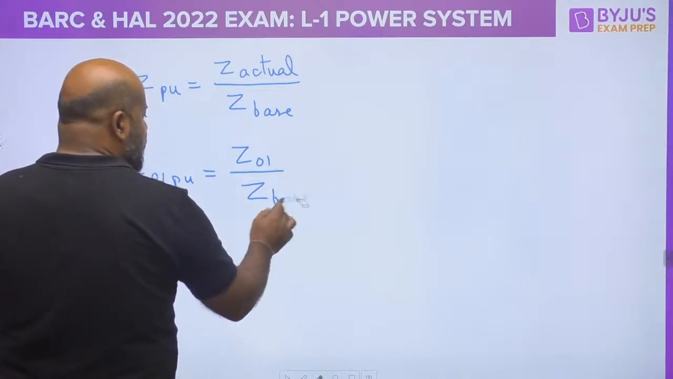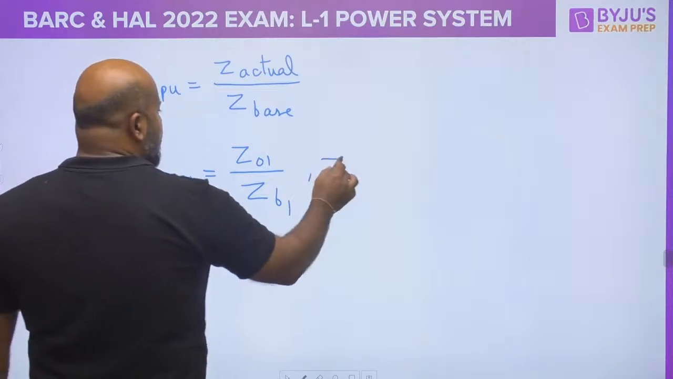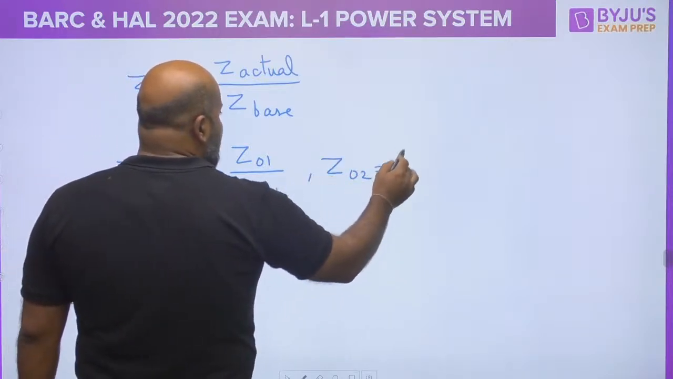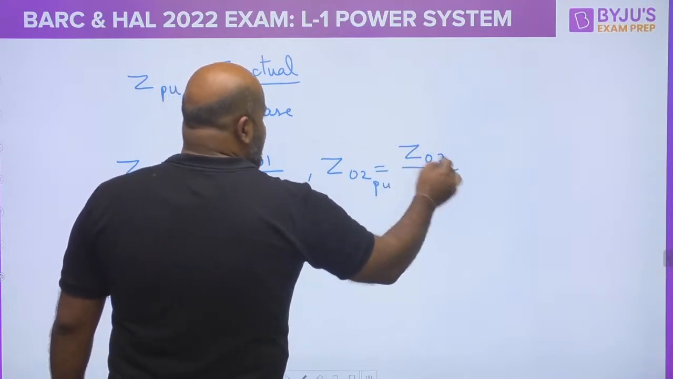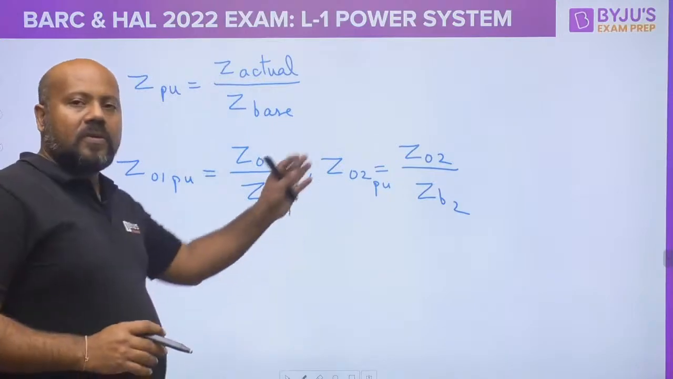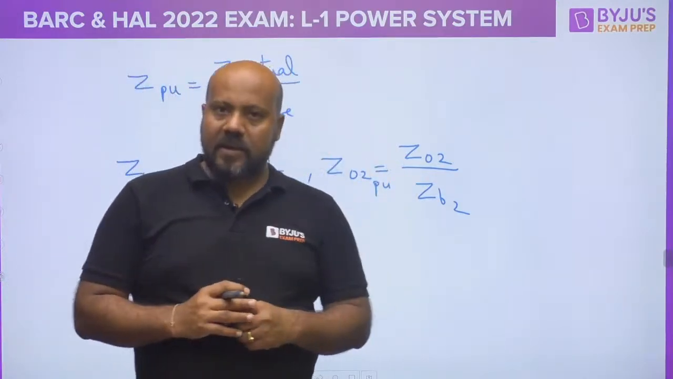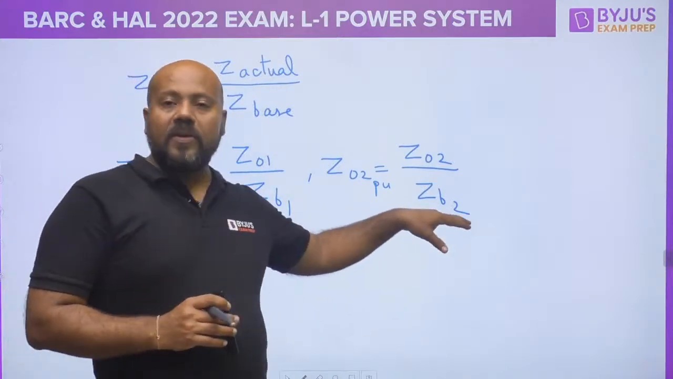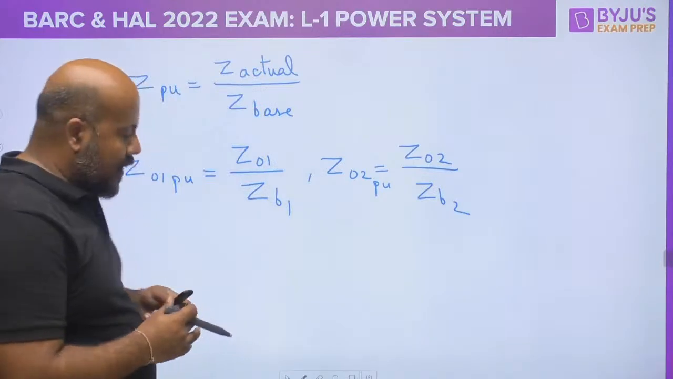And base impedance of which side? At the primary side. Similarly, you can write Z02 per unit as Z02 divided by ZB2. What is Z02? Z02 is the total impedance referred to the secondary side. And what is ZB2? ZB2 is the base impedance at the secondary side. Now see,